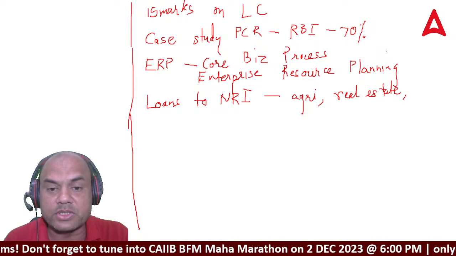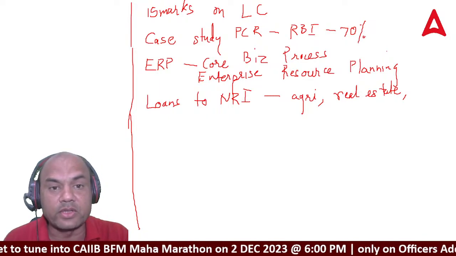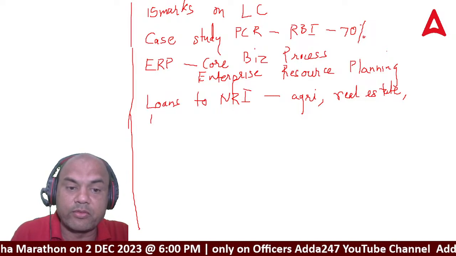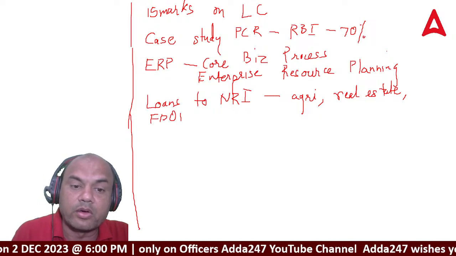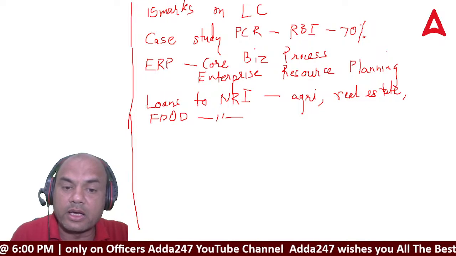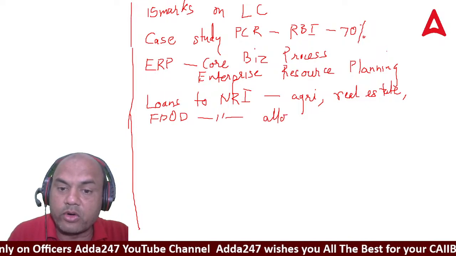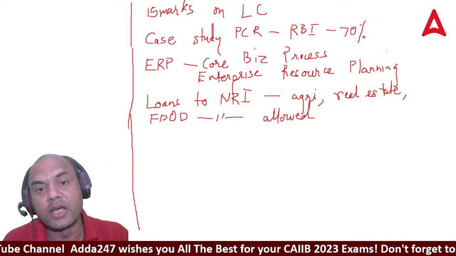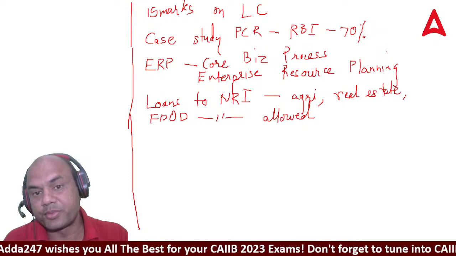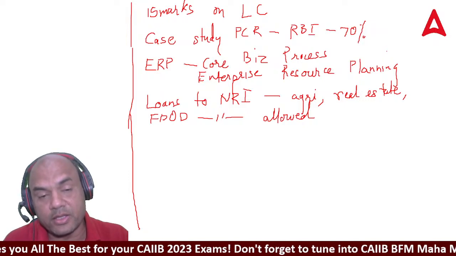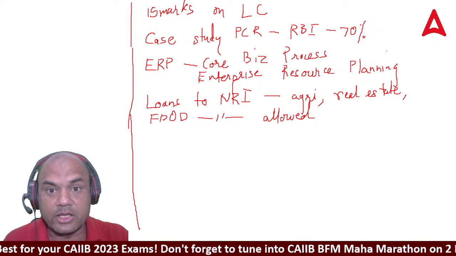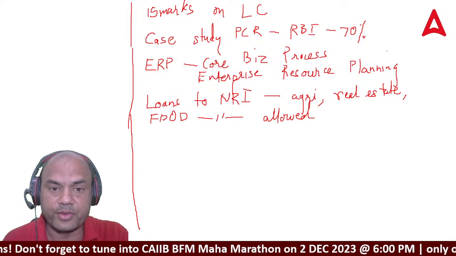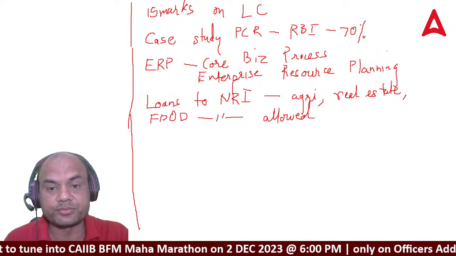There was also a question on whether FDOD is given to an NRI. It is allowed. FDOD is against the FCNR deposit. An NRI will have the FCNR deposit and you can give the FDOD on it. Even if that FD is in dollars, you can give the loan in rupees, along with the haircut factor.